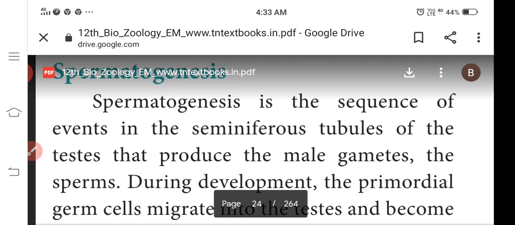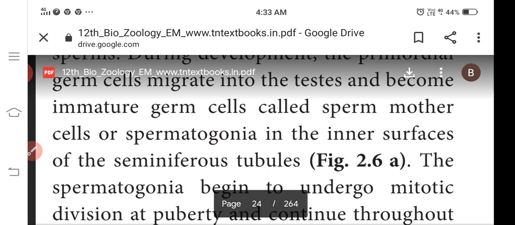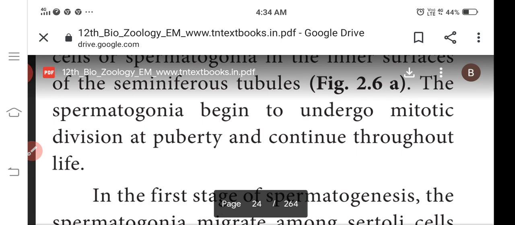During the development of the sperms, immature cells, the sperm mother cells, are called spermatogonia. They are present on the inner surface of the seminiferous tubules.